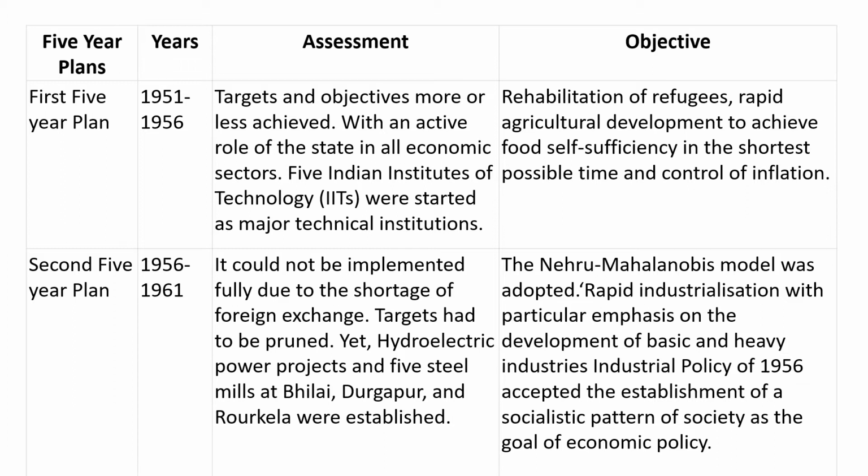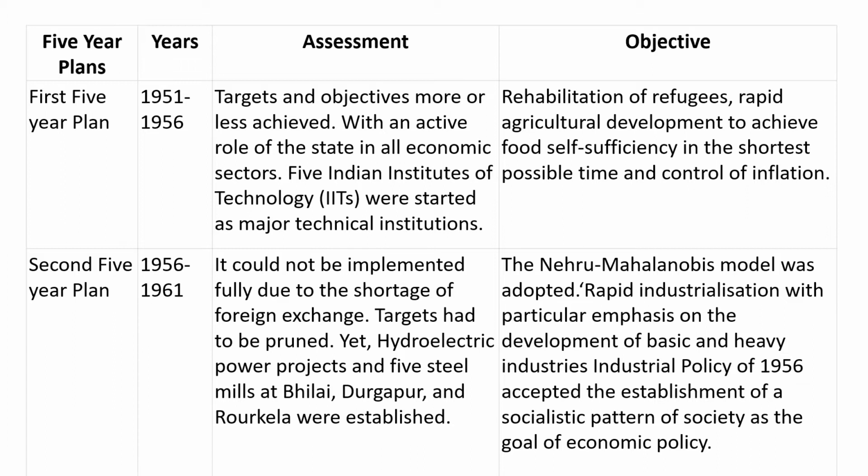With an active role of the state in all the economic sectors, the first Indian Institutes of Technology, or IITs, were started as the major technical institutions in the economy. And with that, we move on to the second 5-year plan, which started from 1956 and lasted till 1961. It concentrated on the development of major industries. As a result, rapid industrialization was given particular importance for the development of India in the second 5-year plan. This included both basic as well as heavy industries.